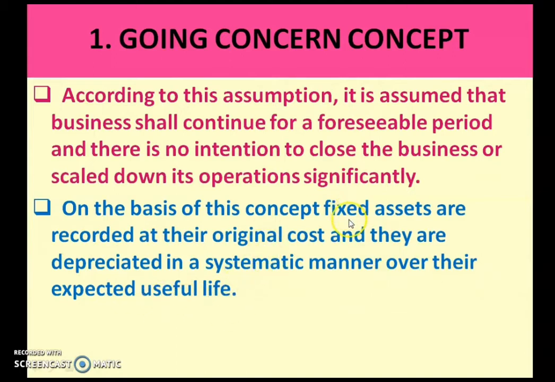So, every asset means fixed asset. What are the list of assets? We have already studied that fixed assets means, for example, building, land, machinery, furniture. So these all are the list of fixed assets. So those assets are recorded in their original cost, and every year we have to charge depreciation systematically over their expected useful life.